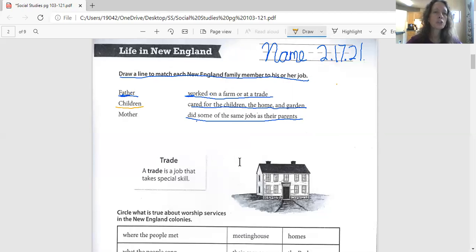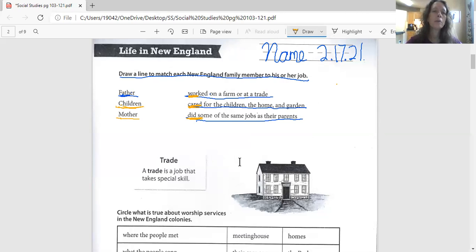Next one is children. If you think the children worked on a farm, draw a line to here. If you think the children cared for the children, draw a line here. If you think the children did some of the same jobs as their parents, draw a line here. And now we're down to mother.